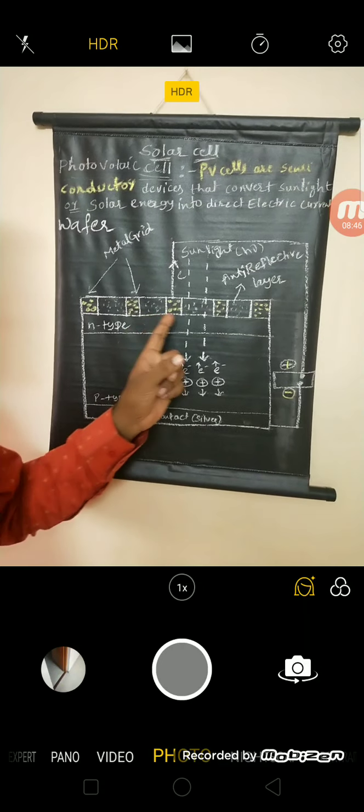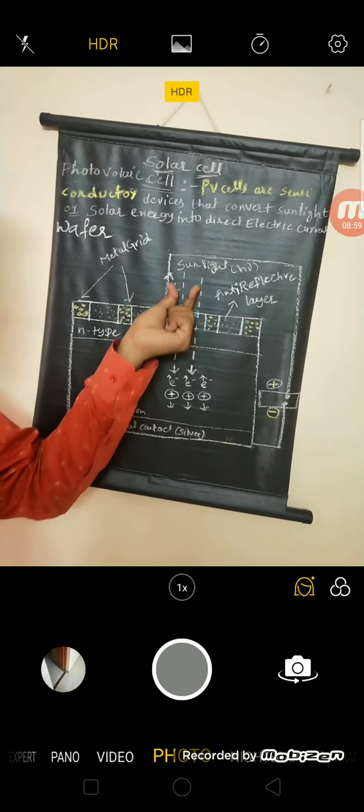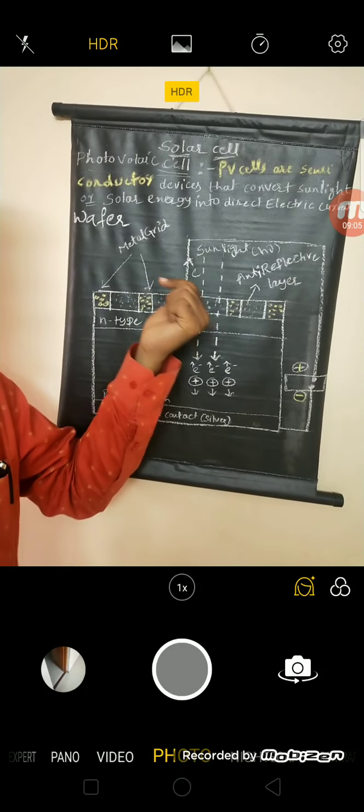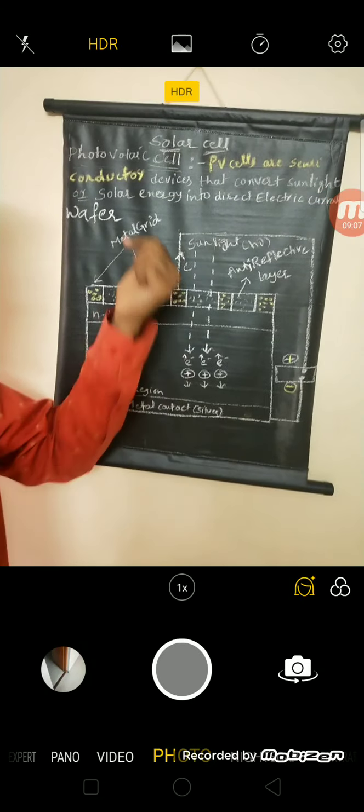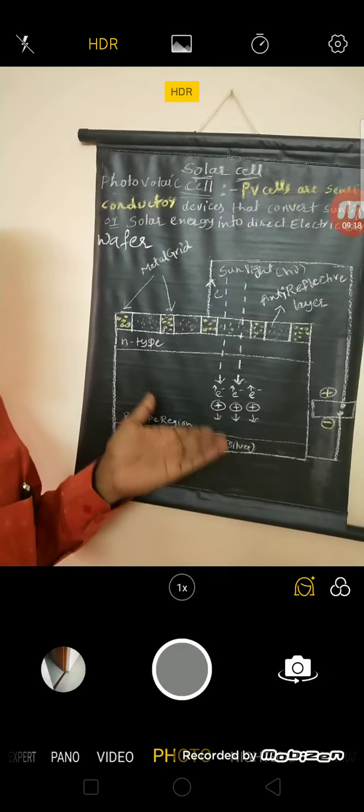Okay, here what is the role of the anti-reflective layer? The role of the anti-reflective layer is that whatever the sunlight which is illuminated on the device, on the solar cell, that must be transmitted into the device, that should not reflect. If it reflects, there is no generation of electron and hole pairs, there is no heating of the solar cell or photovoltaic cell, there is no generation of the electric current. I will repeat it once again.